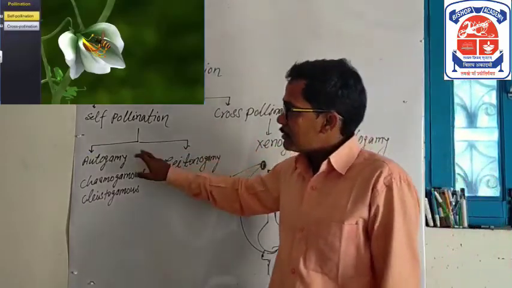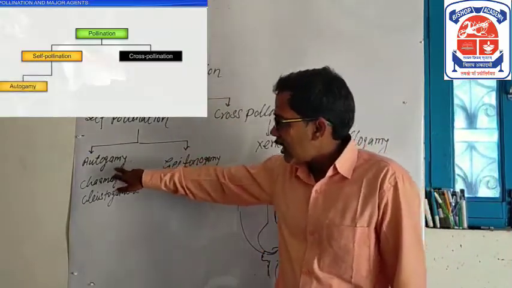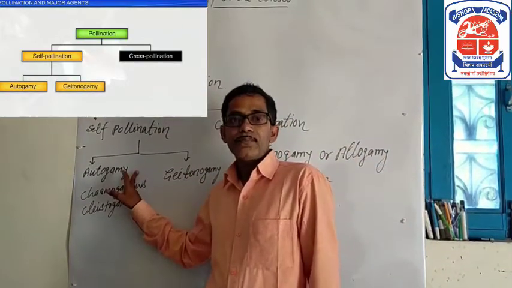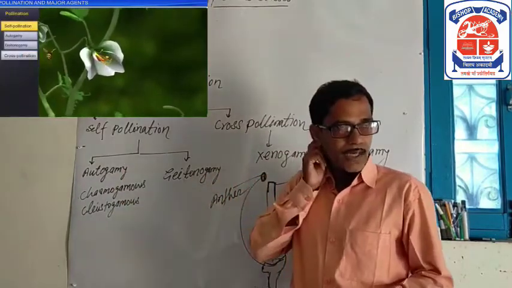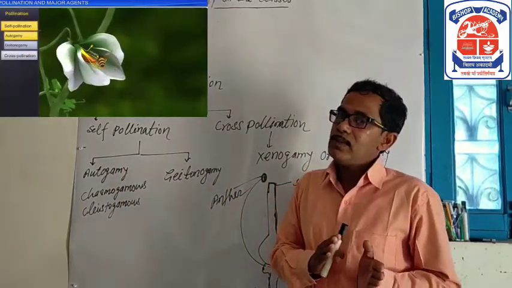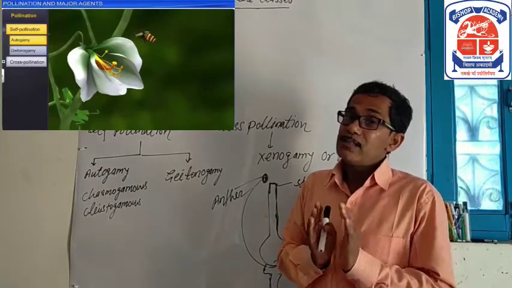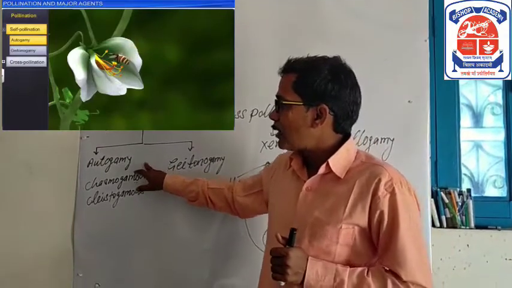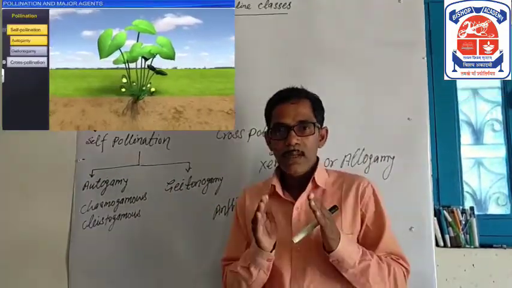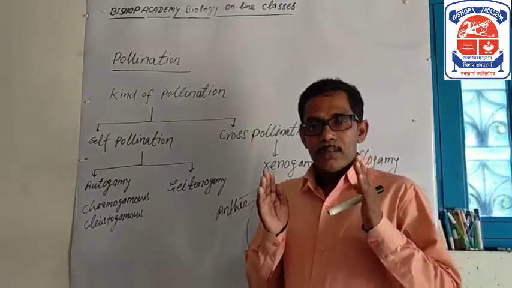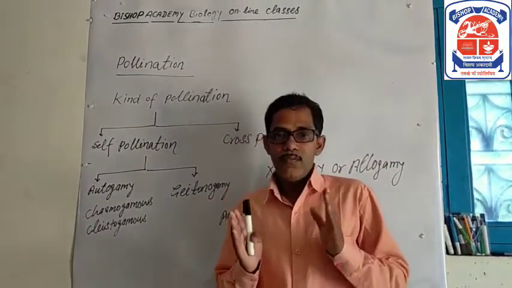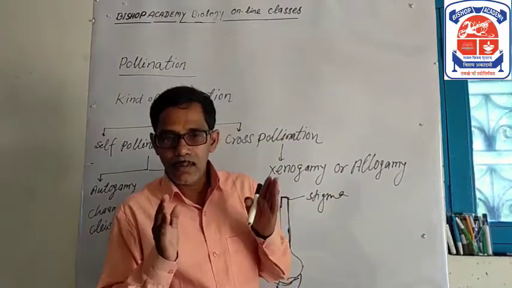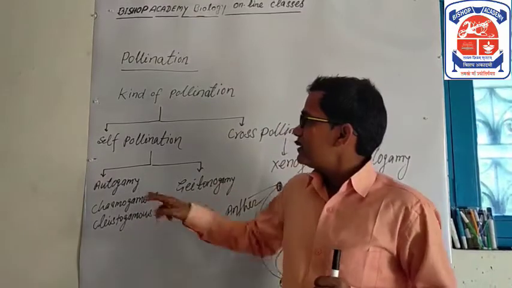Self-pollination is also of two types, called autogamy and geitonogamy. Autogamy means the transfer of pollen grain from anther to stigma in the same flower, same plant. In a normal flower which opens and exposes the anther and stigma, complete autogamy is rare.